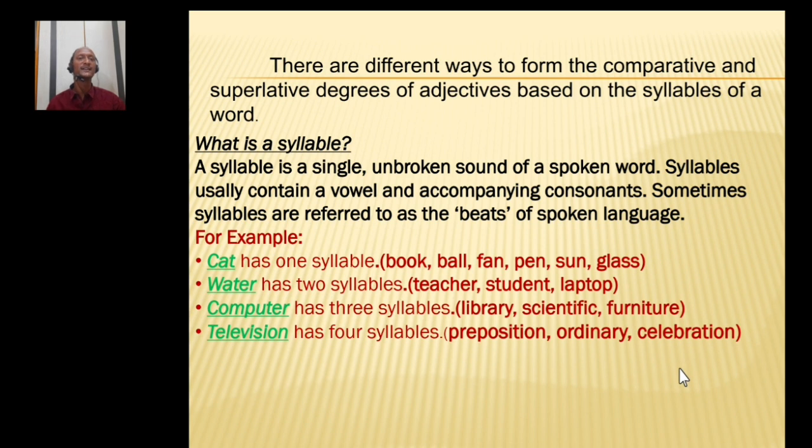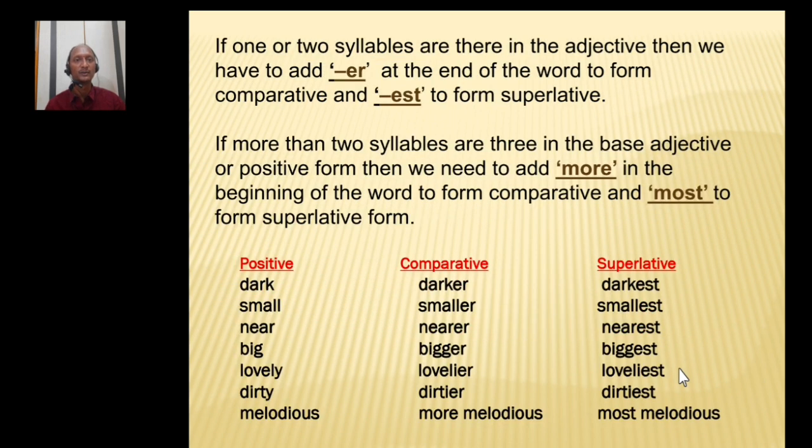So based on the syllable only, we have to change the form of adjective from positive to comparative, comparative to superlative. So one or two syllable adjectives take er, est. We have to add er to the positive form to get the comparative form.